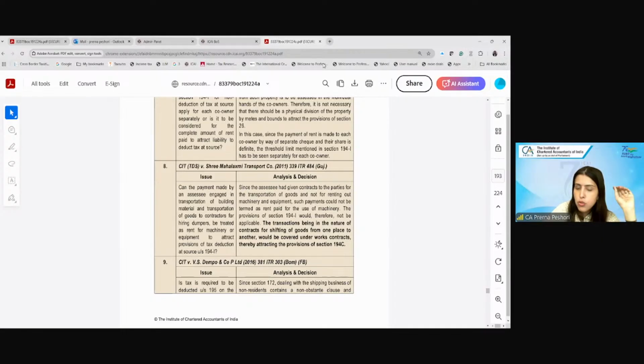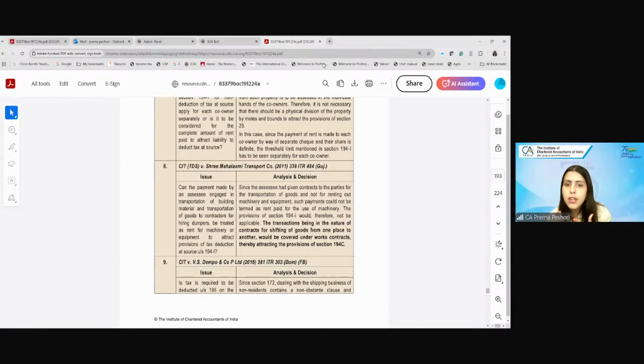Here, the Gujarat High Court noted that it is not hiring dumpers and then putting its own drivers. It is having the contract to transport the goods. Therefore, the court held that this is not a payment of rent, so 194I will not be applicable.